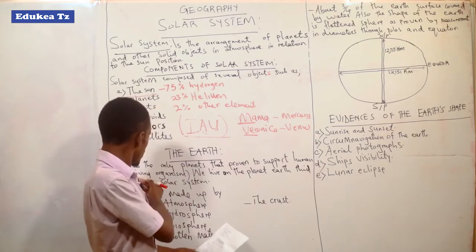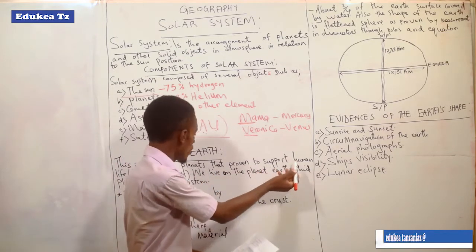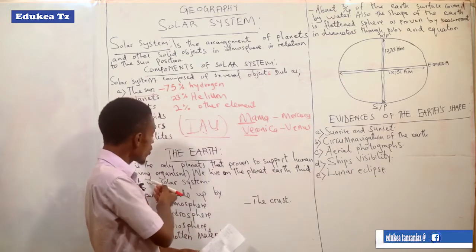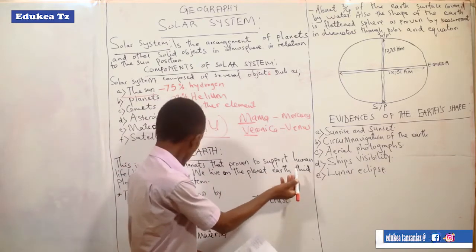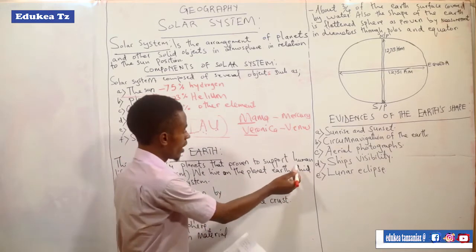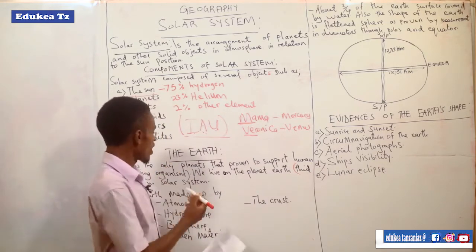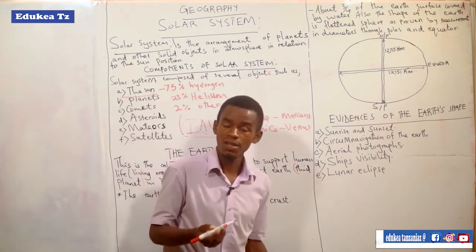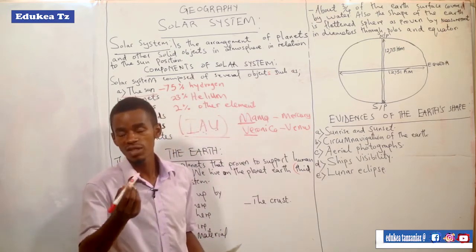Earth is the only planet proven to support human life or living organisms. We live on the planet Earth, the third planet in the solar system.